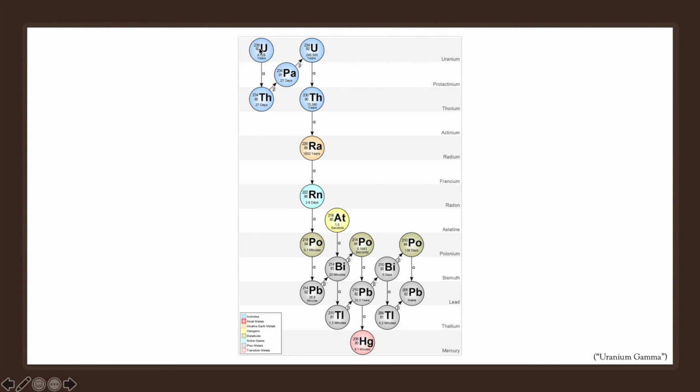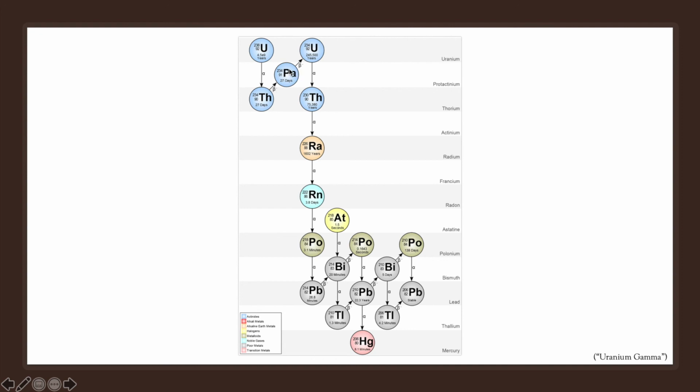So here we see uranium-238 going through alpha decay into thorium. Now, at any moment after an atom goes through alpha or beta decay, we have a potential for gamma radiation to be emitted. This is because the very act of emitting an alpha or a beta particle can cause the daughter element to be in a higher energy state, and through the emission of a high energy photon can return to a more stable state.